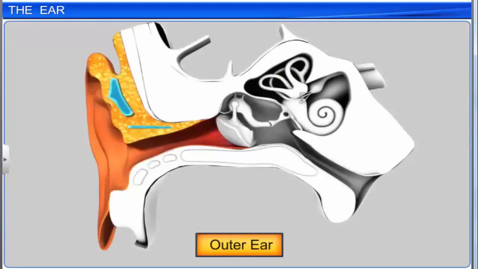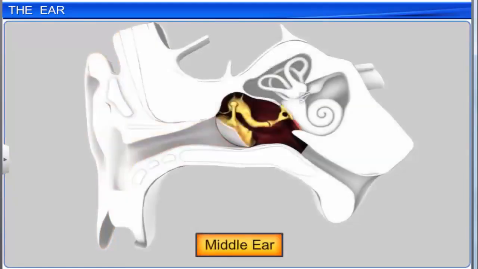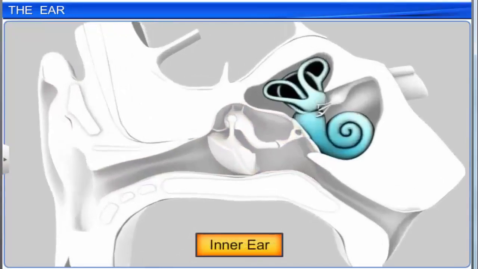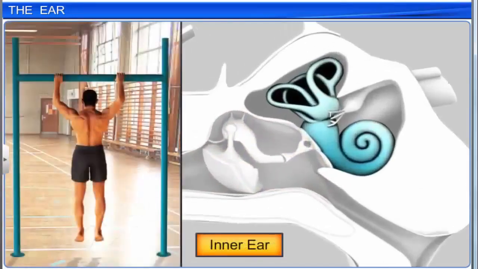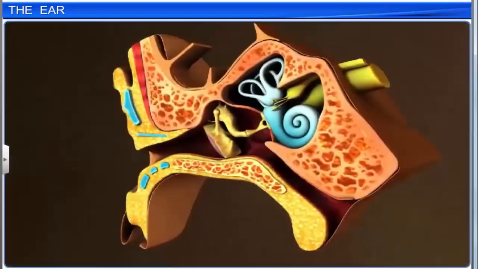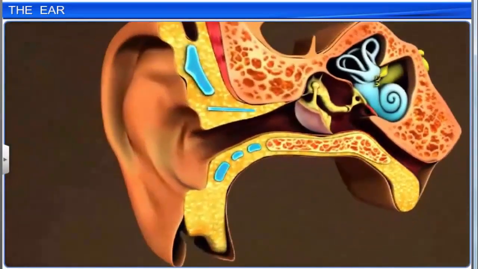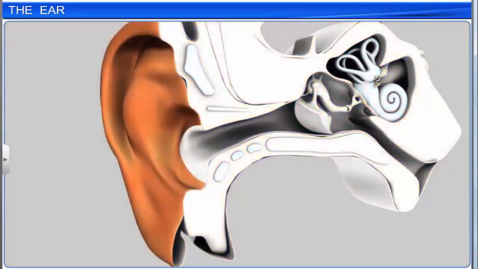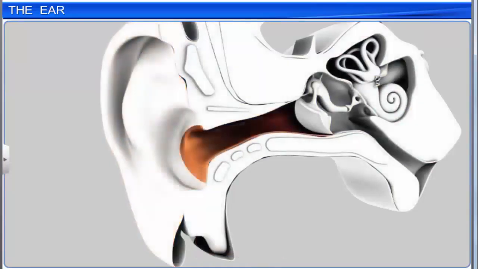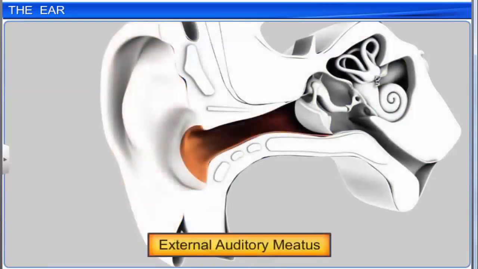The outer and middle ear structures assist only in hearing, while the inner ear also helps to maintain the body's equilibrium. The outer ear comprises a funnel-like structure called the pinna and an S-shaped tube called the external auditory meatus.